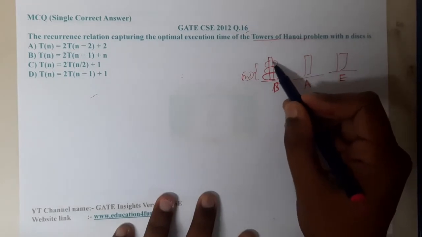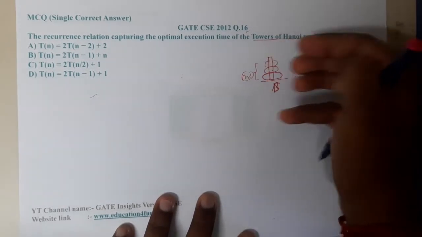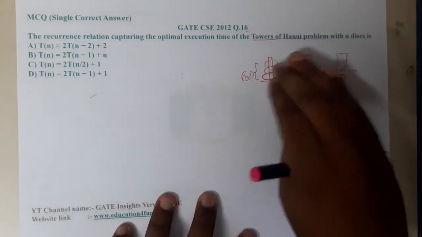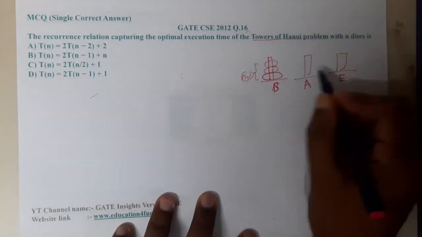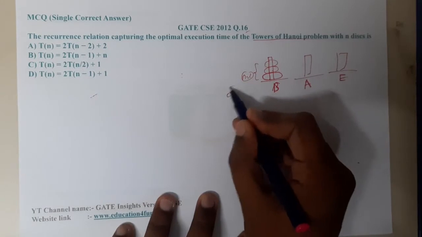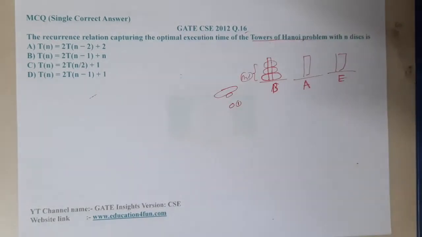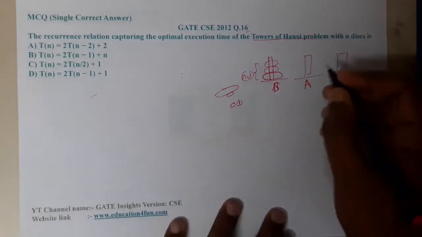The goal is to move these three discs to E. The rule is that on a smaller disc you cannot place a larger disc, and you can move only a single disc at any moment of time. Those are the two conditions.